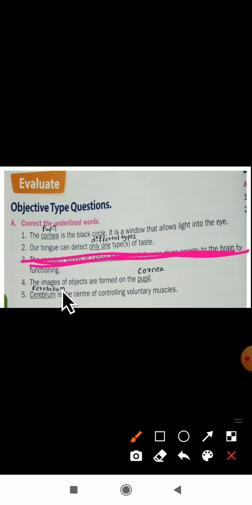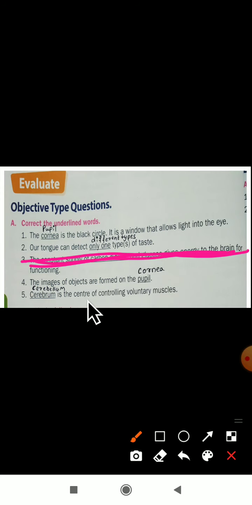Fourth one. The images of objects are formed on the pupil. Yes. Whether the images of objects are formed on the pupil? No, they are formed on the cornea. So what is the correct sentence here? The images of objects are formed on the cornea. Instead of pupil, you write a cornea.